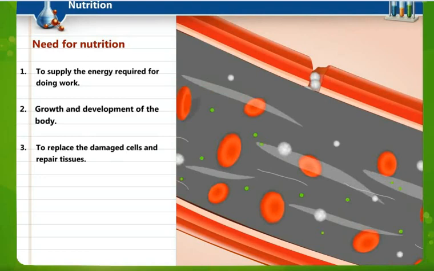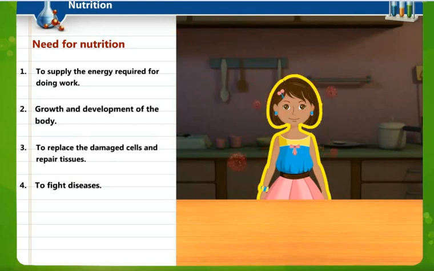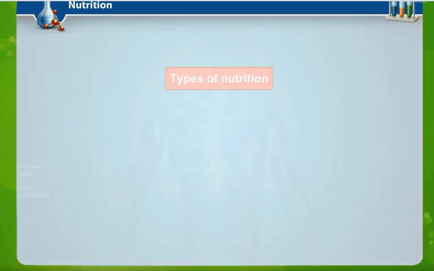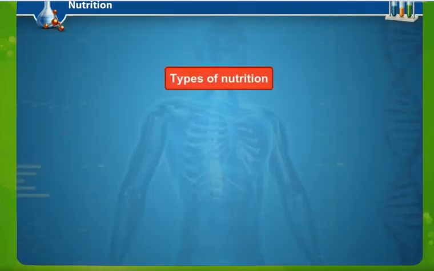The fourth reason is to fight diseases. As we have seen, with Corona we are fighting a very big pandemic. If we take in proper nutrients, they boost our immune system, so these nutrients will help us to fight diseases. So, these are the needs of nutrition.